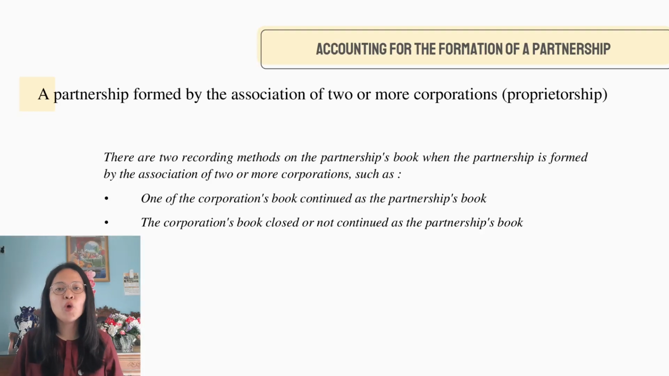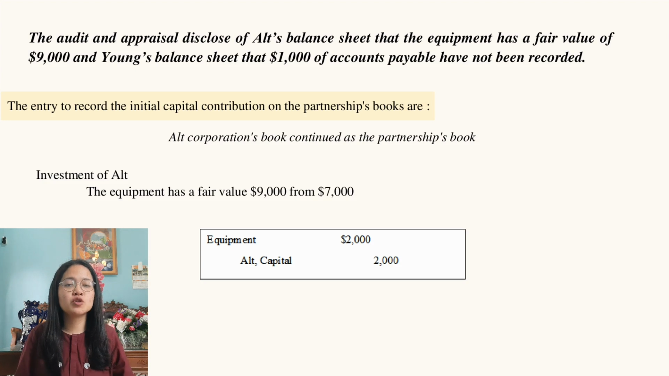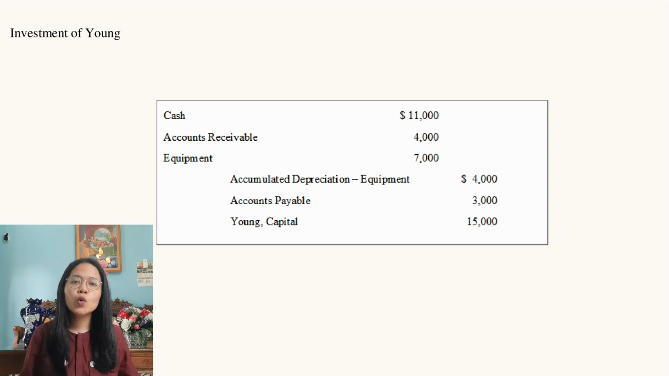Third, a partnership formed by the association of two or more corporations or proprietorship. For example, Alt and Young have sole proprietorship. They agreed to form a partnership named Alt-Young Partnership. First, Alt's book continues as the partnership's book. In investment of Alt, we can see the equipment has a fair value of $9,000 from $7,000. So, we can see the increase of $2,000. In investment of Young, we can see the journal of all of the accounts.